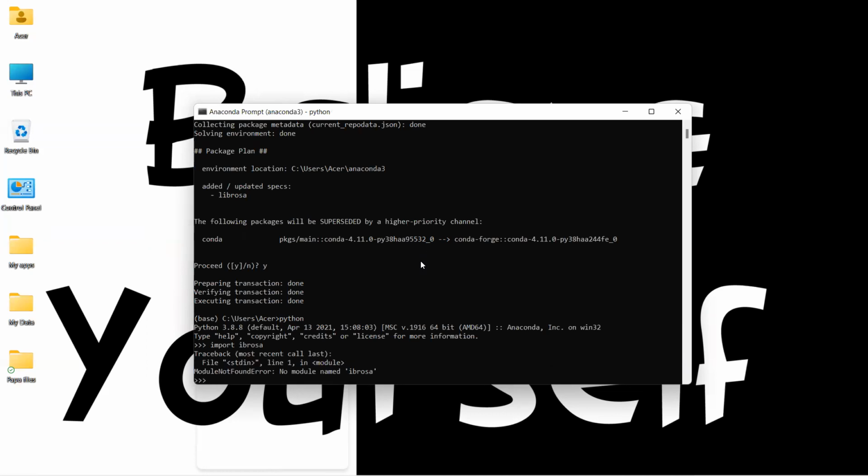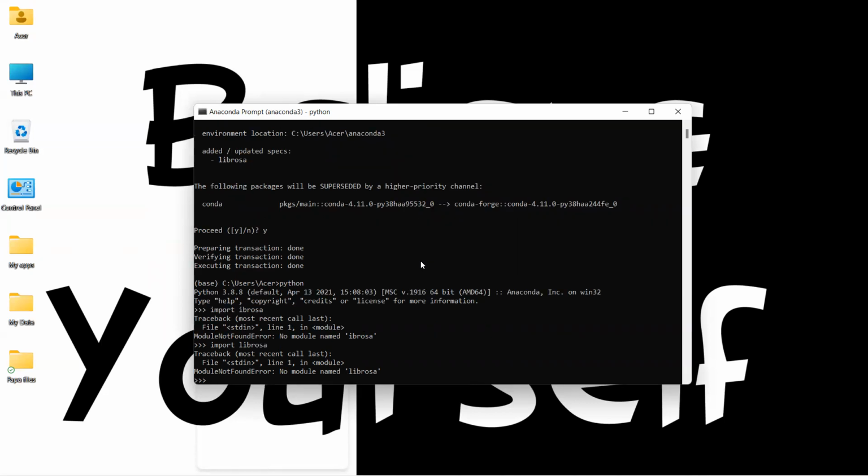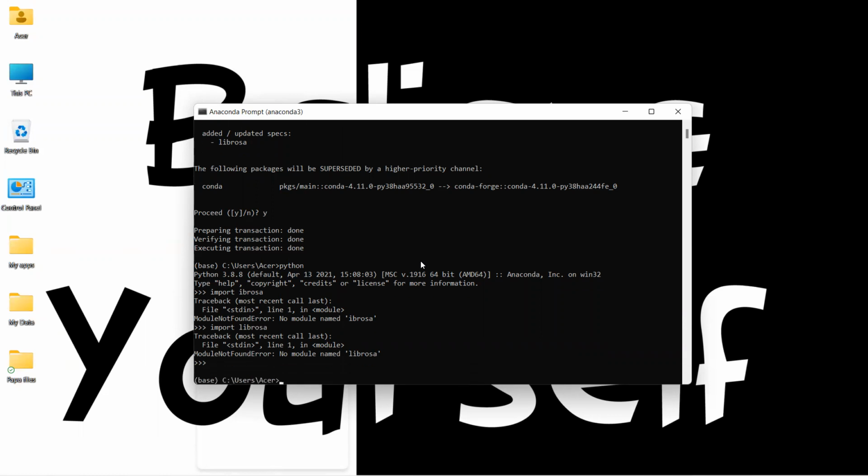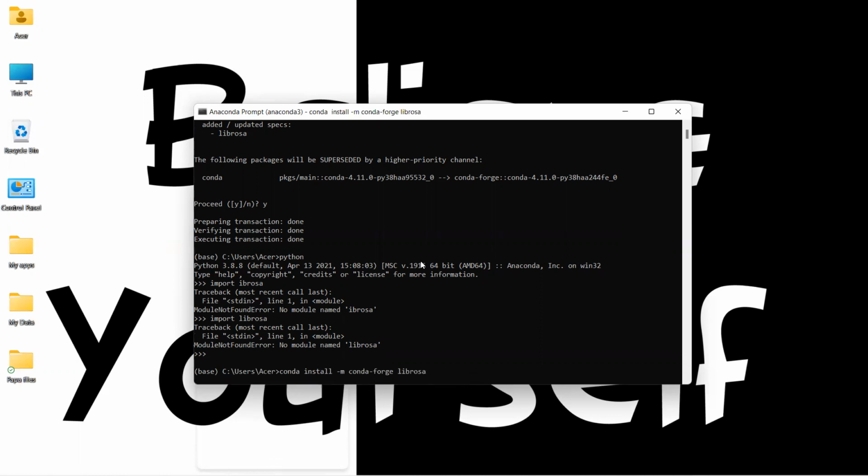Librosa, sorry, my bad. Librosa. Okay, again, it is showing an error. No need to worry. Come out from this Python. Now type conda install -m conda-forge. Now type Librosa. Now let's check.